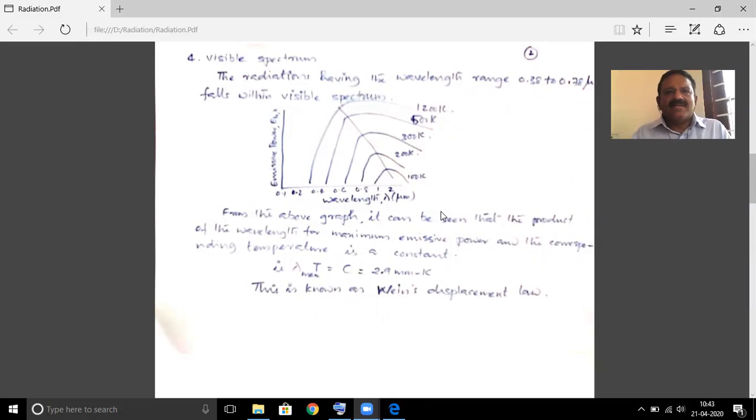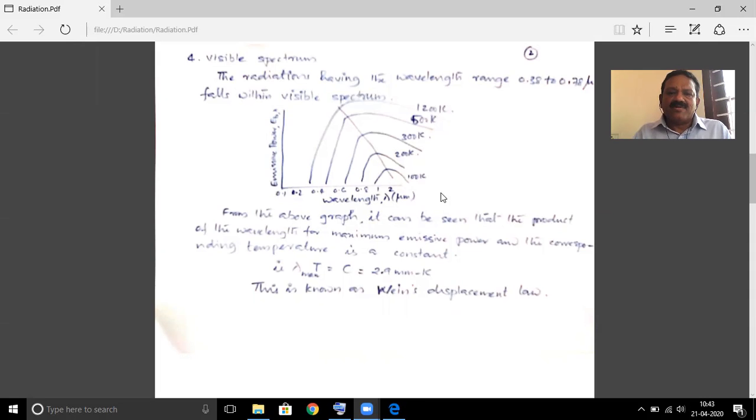So again, I am repeating the visible spectrum. Visible spectrum is a domain of the range of wavelength varying from 0.38 micrometer to 0.78 micrometer. So here what I am doing is I am just plotting the Planck distribution law equation. Emissive power is on the y-axis, wavelength on the x-axis, and the various temperatures are shown here in this graph.